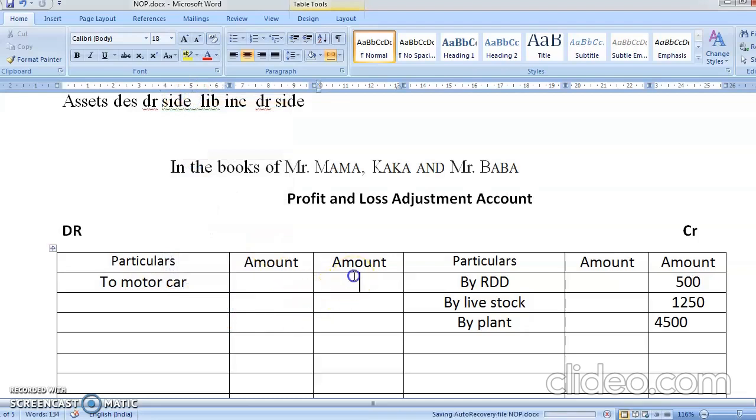Yes. How much was the decrease in motor car? It was 500. And then one more thing, there was a decrease in furniture. So two, furniture. Yes. How much was the decrease in furniture? Decrease in furniture was 1750.